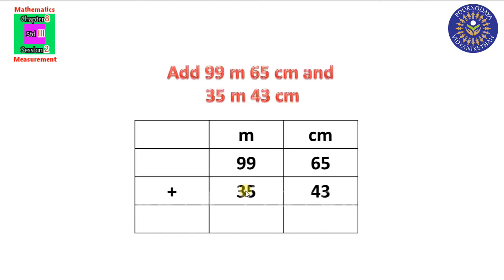Look here. First we have to arrange the given measurements in the table like this. 99 meter 65 centimeter. 35 meter 43 centimeter. 5 plus 3 is 8. 6 plus 4 is 10. Actually we have to write 0 here and 1 is the carryover. Okay. Like that you can do. But listen here.